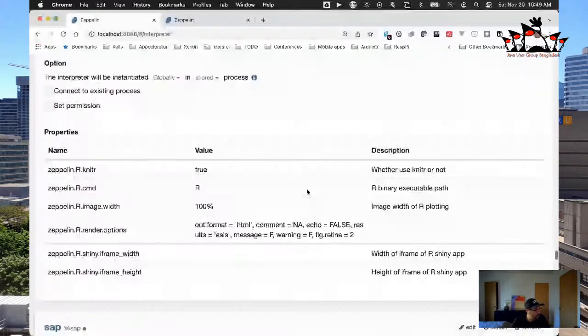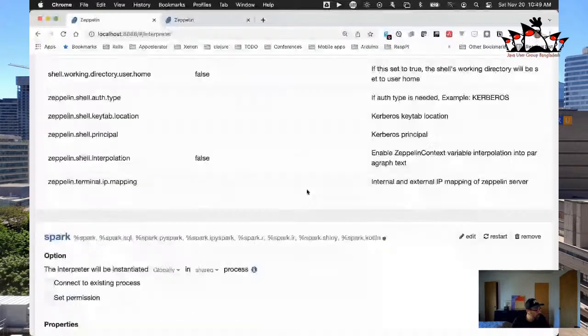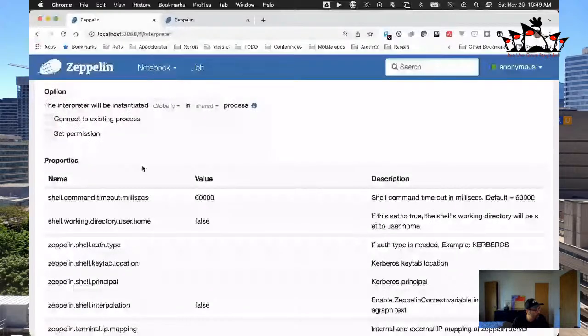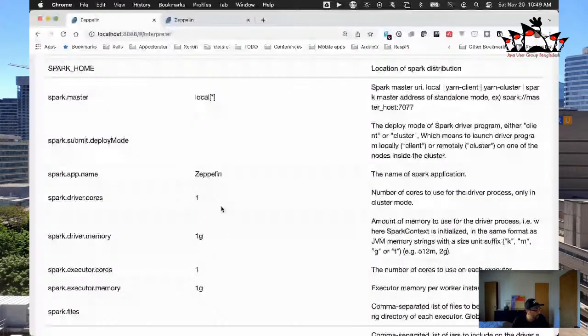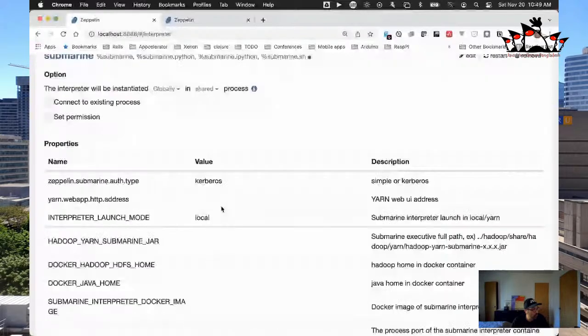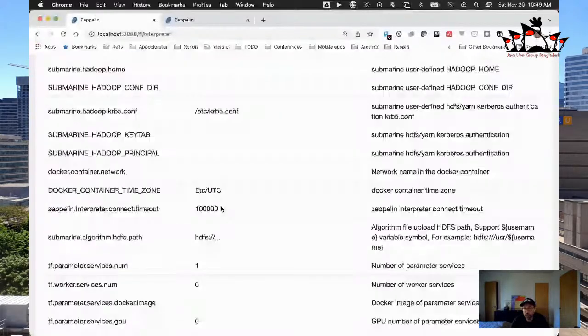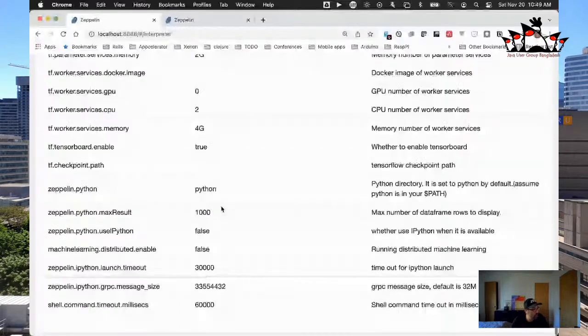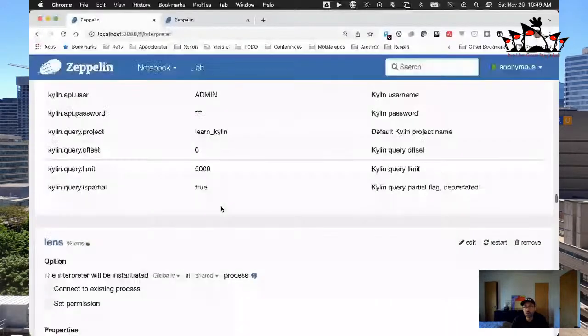So you have options to do all those different types of things, which is a lot of fun. If you need to execute a shell script, you can do that too. All right, so loads of possibilities. Like I said, I love prototyping with this when working on data projects or big data projects or data science projects because you have so many different options and everything is very pluggable.